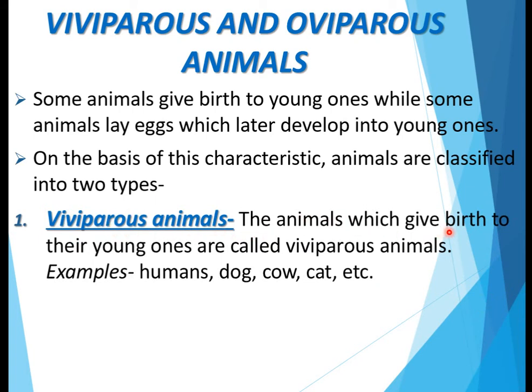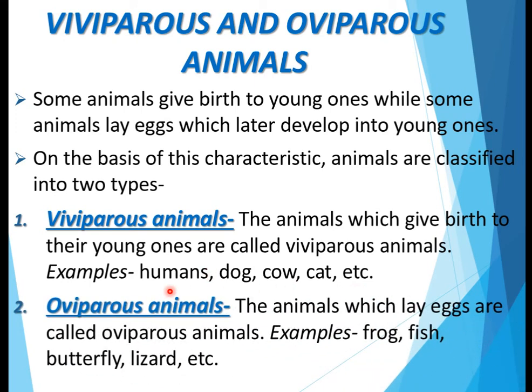The animals which give birth to their young ones are called viviparous animals, like humans, dog, cow, cat, etc. While the oviparous animals, which is the second type, are the animals which lay eggs, and the examples of oviparous animals are frog, fish, butterfly, lizard, etc.